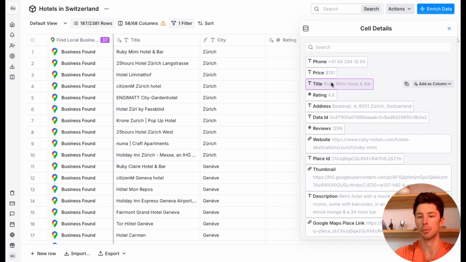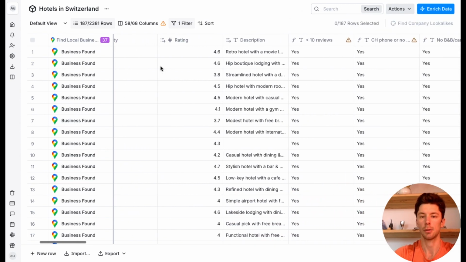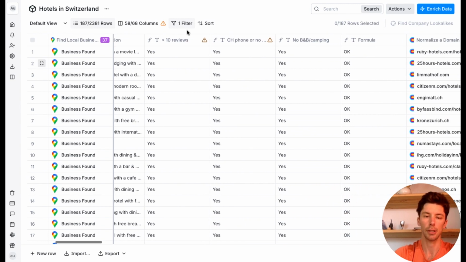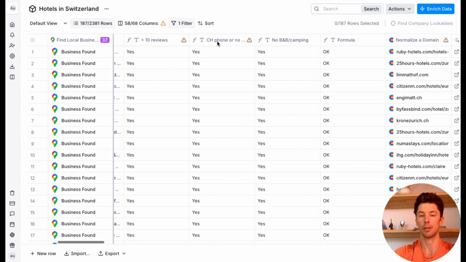So we have the phone, the price, the reviews, the website, a lot of stuff, description, and really important, the Google Map URL. Once I have all this, I started to filter the list. So I didn't want it to have places with less than 10 reviews. Then I didn't want it to have hotels that were not in Switzerland. So I filtered this out with a formula.